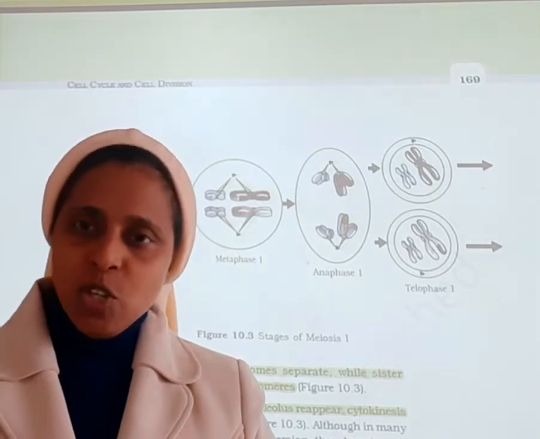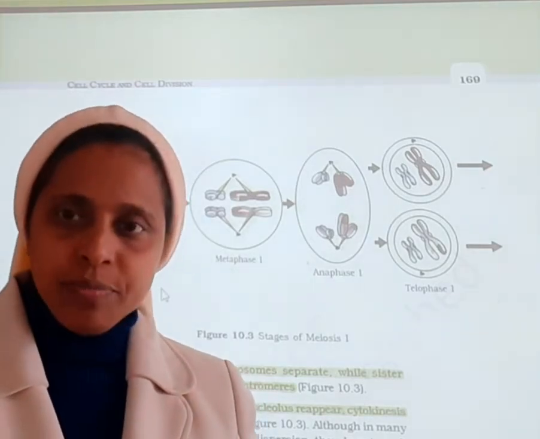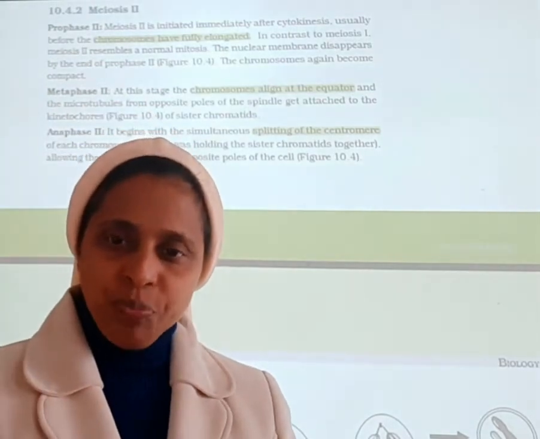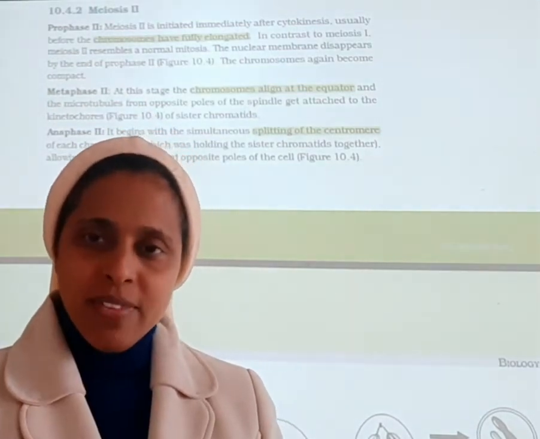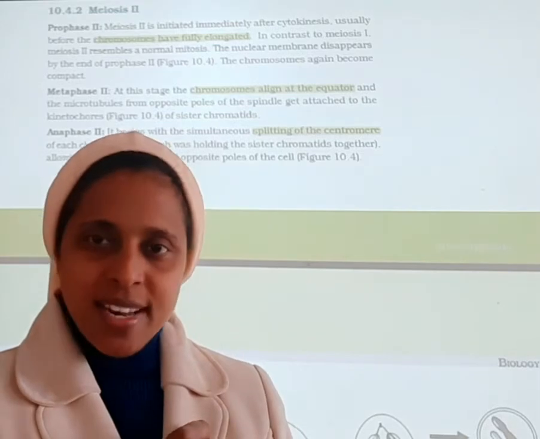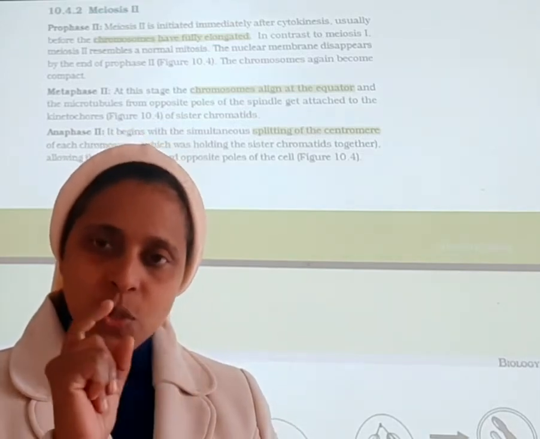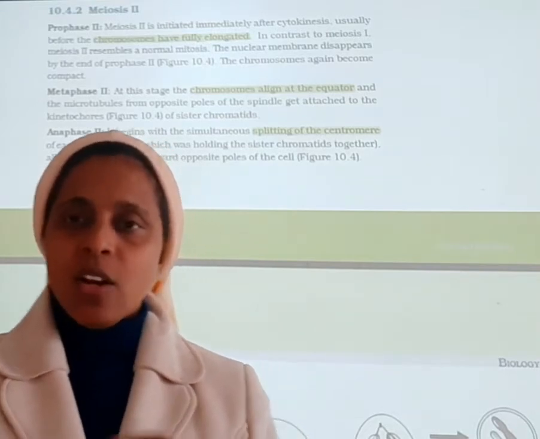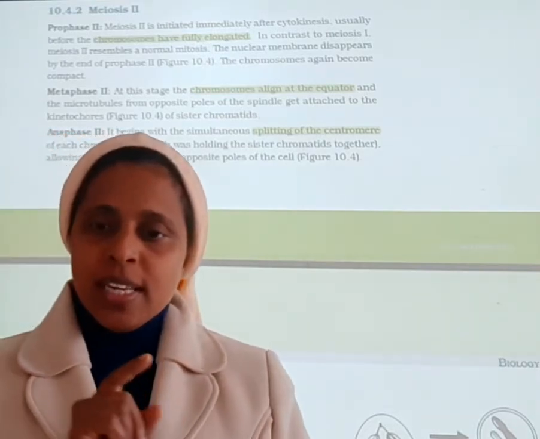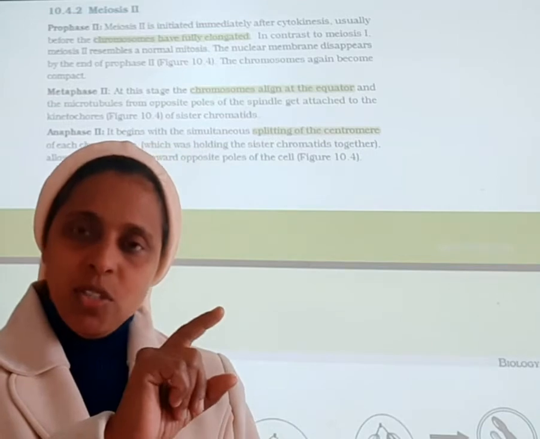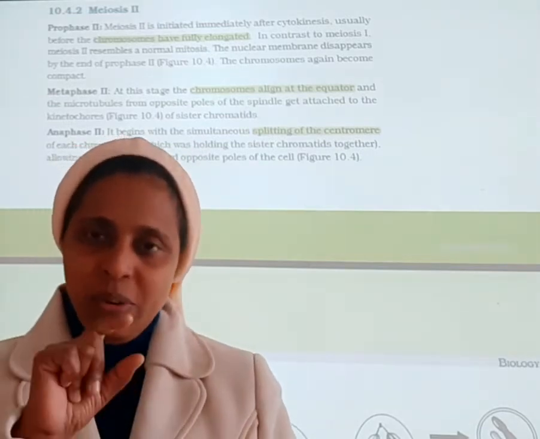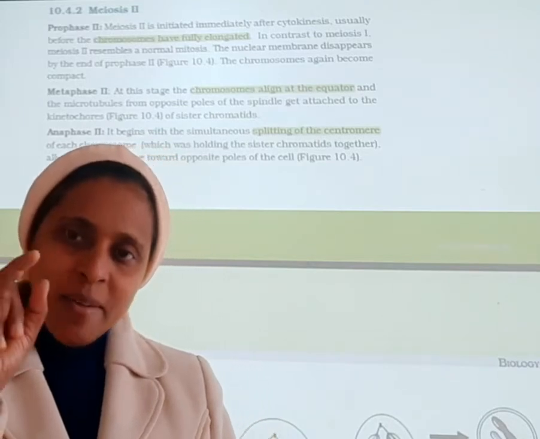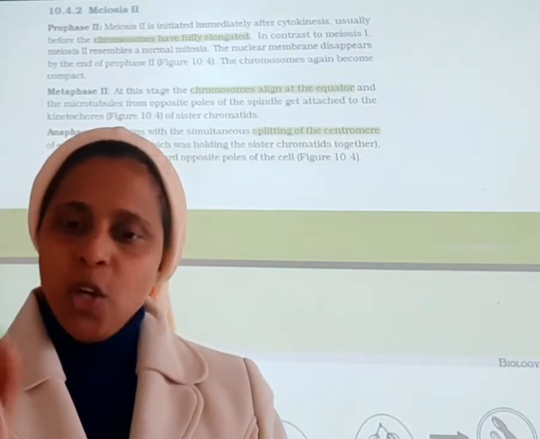So now let us move towards meiosis 2. What is happening in meiosis 2? We can call it homotypic division, or equational division. Why? Because what we have seen in mitosis, the same thing is taking place here. Why do we call it equational division? The chromosome number remains the same from the parent cell to the daughter cell also.